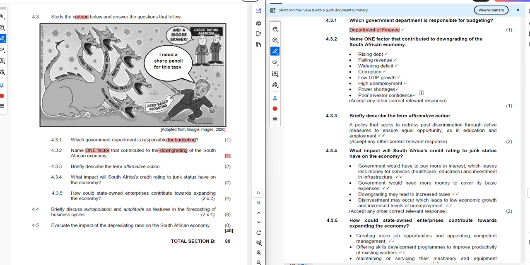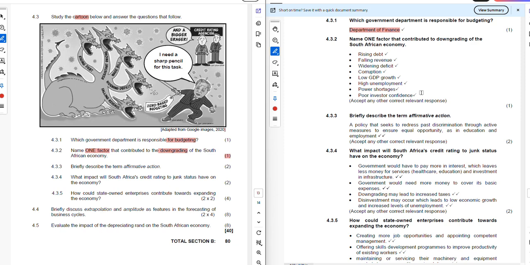Now let us summarize these things that are contributing to the downgrading of South Africa and understand why we have them. If South Africa goes out and borrows money, they need to pay back that money using the revenue they have collected. They also need to pay extra interest above what they would have received from other countries when they were raising this debt. By doing so, they are downgrading the South African economy, because they need to take the revenue they have collected from businesses and individuals and use it to pay the debt back with interest.